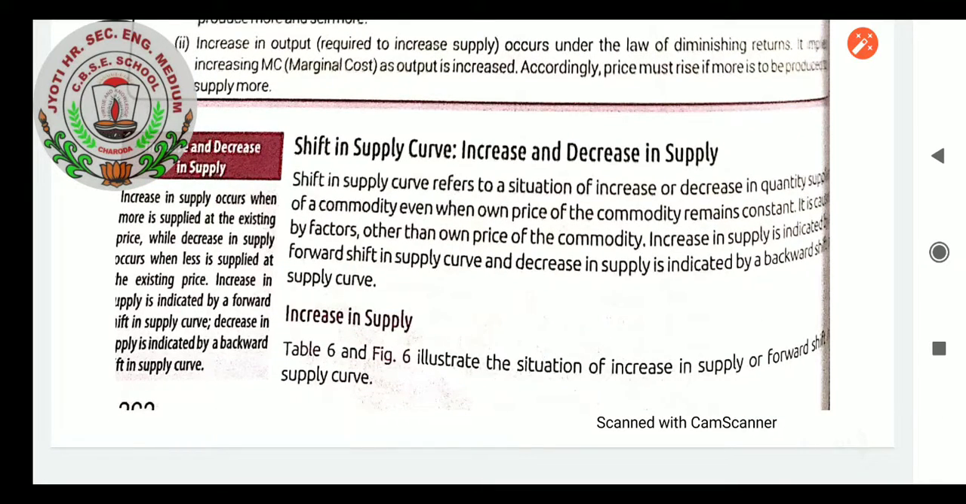The next topic is shift in supply curve, increase and decrease in supply. This we will see in the next class.